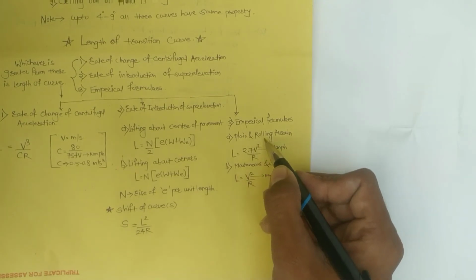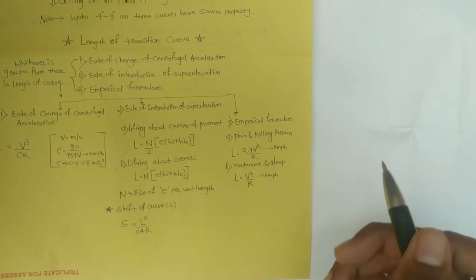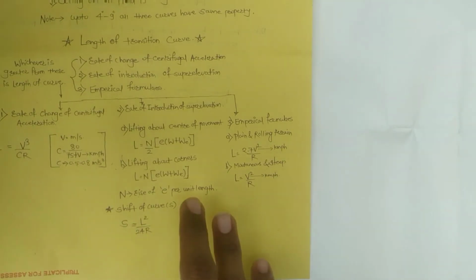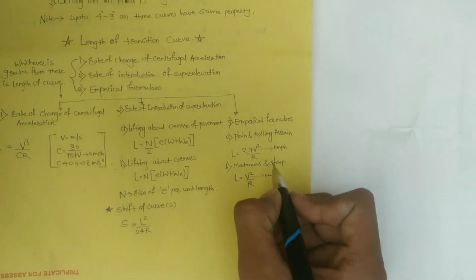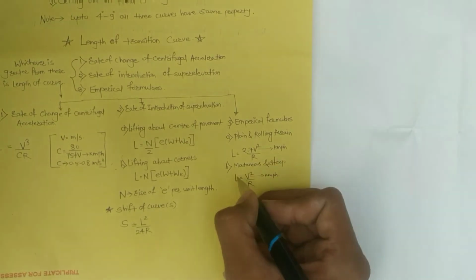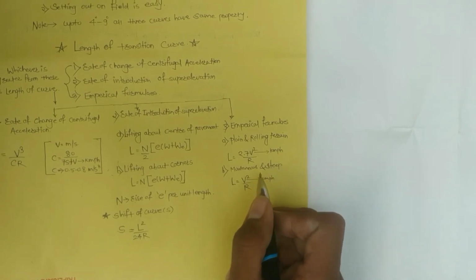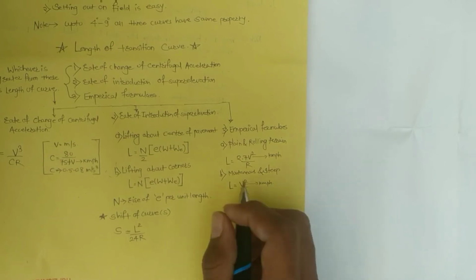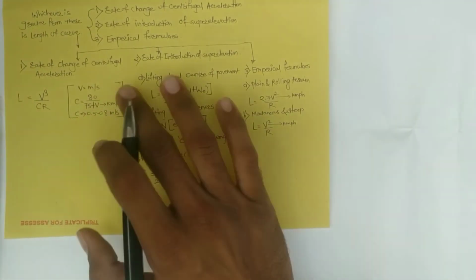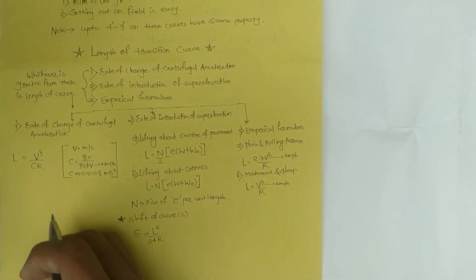In case of plain and rolling terrain, the length of transition curve is 2.7 V square upon R. L is equal to 2.7 V square upon R, V in kilometer per hour. Second, in case of mountainous and steep terrain, length of transition curve is V square upon R, whereas V is in kilometer per hour. The greater of the above 3 is taken as the length of the transition curve.